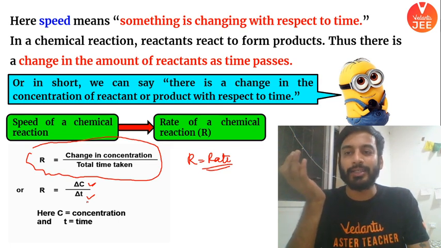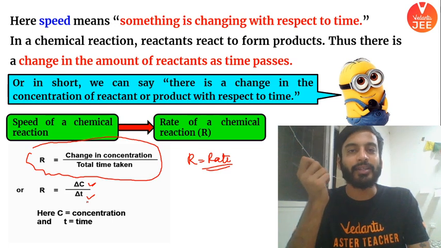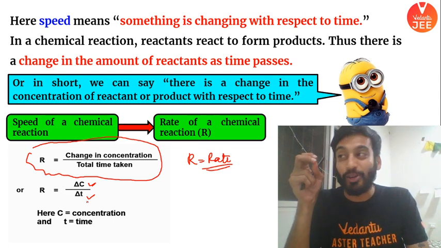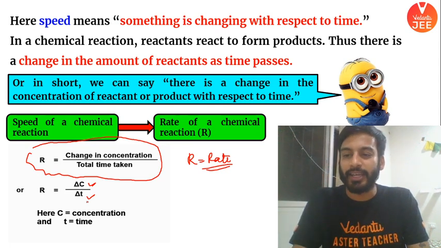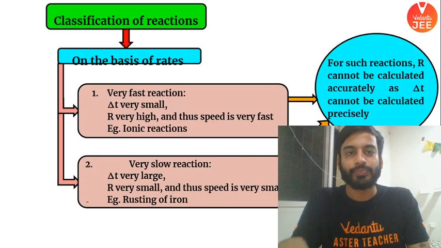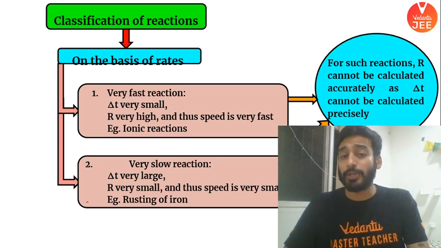We are going to study in this chapter one and only one thing: how we are going to study the speed of reaction with respect to time. That is chemical kinetics. Okay. Moving on.